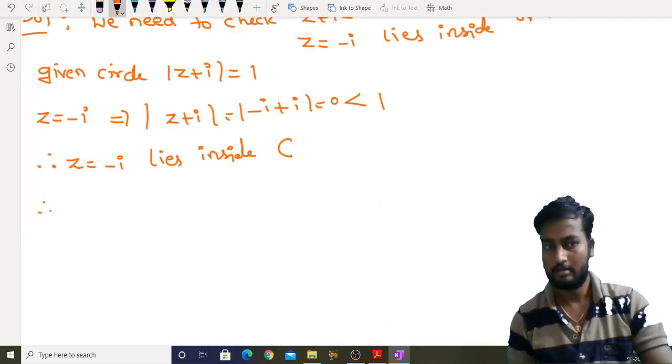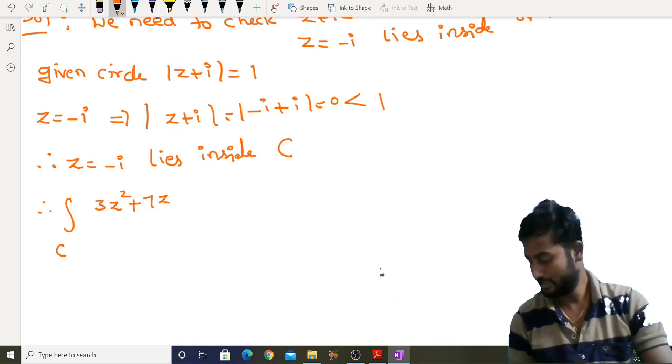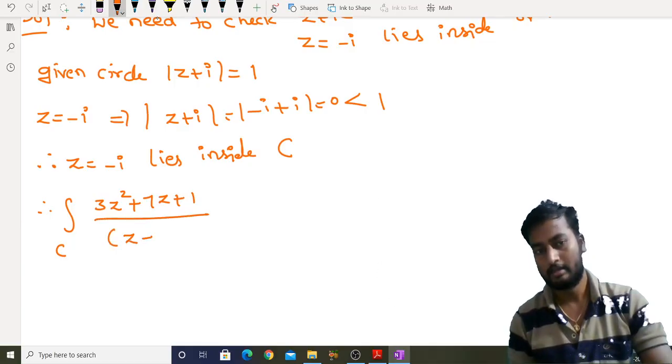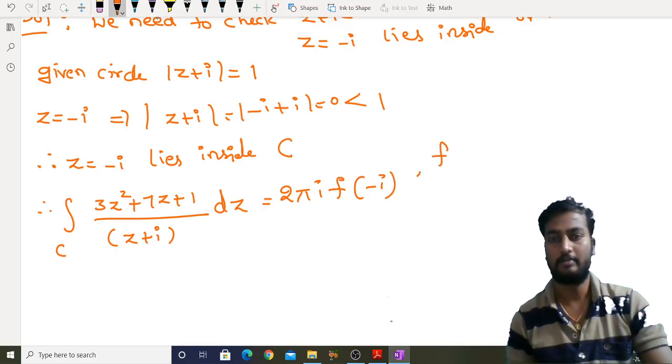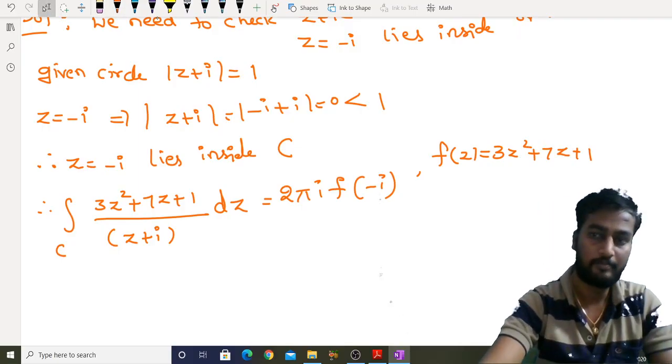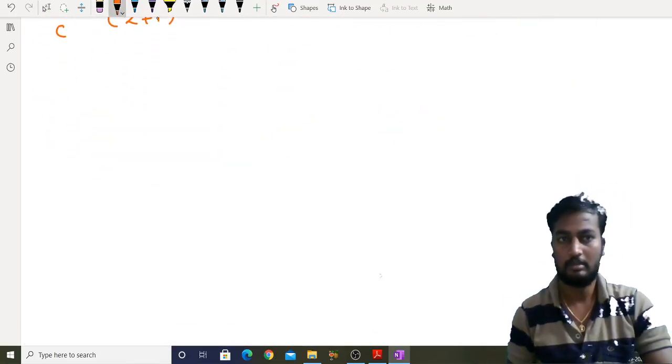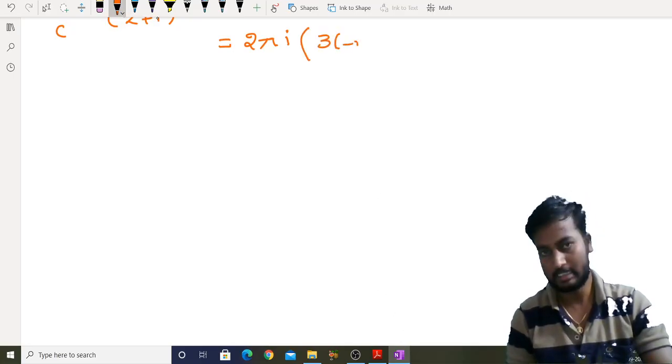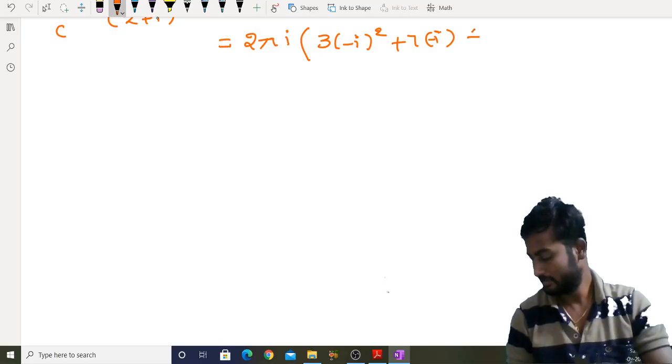Therefore take the integral over C of (3z² + 7z + 1)/(z + i) dz equal to 2πi f(a), where f(z) is nothing but 3z² + 7z + 1. So 2πi f(−i), that is 3(−i)² + 7(−i) + 1.